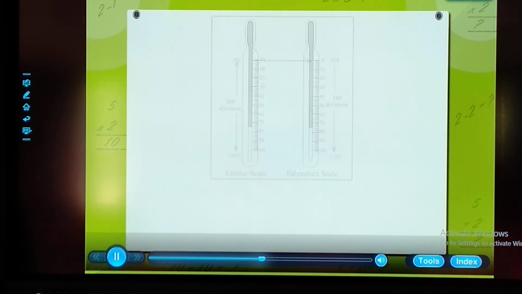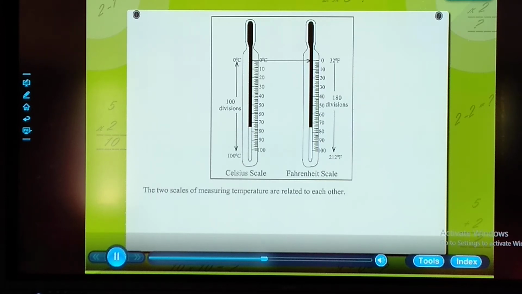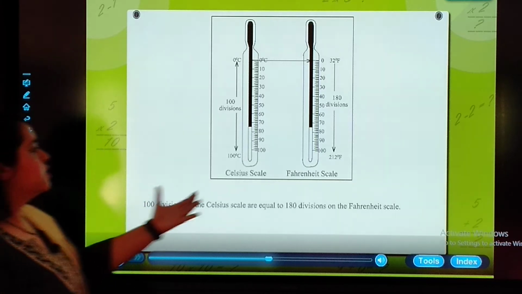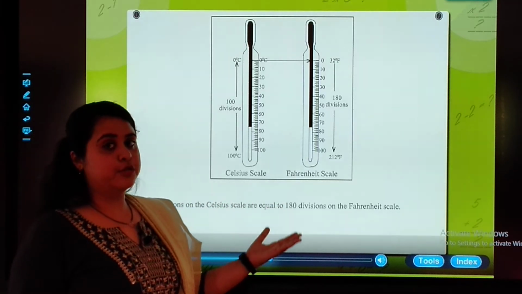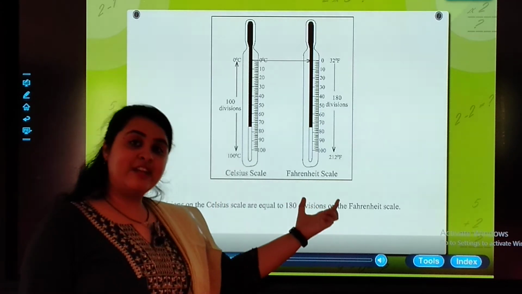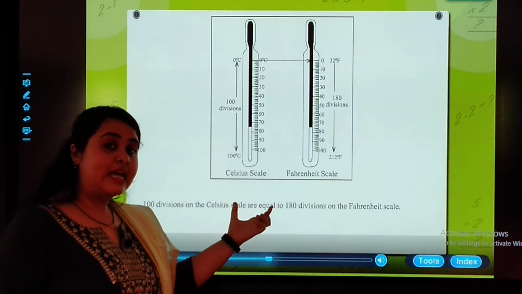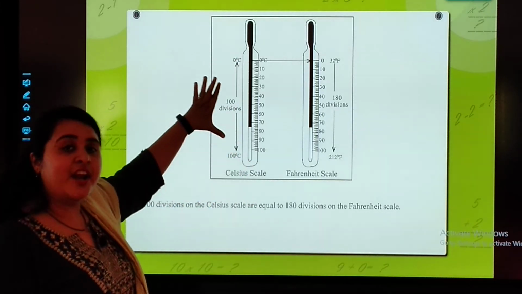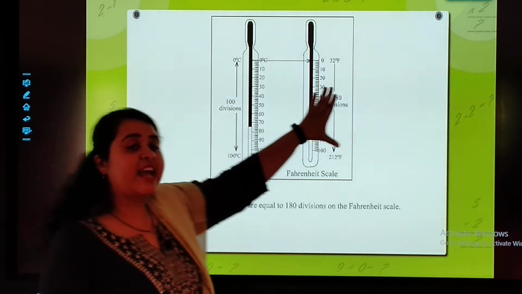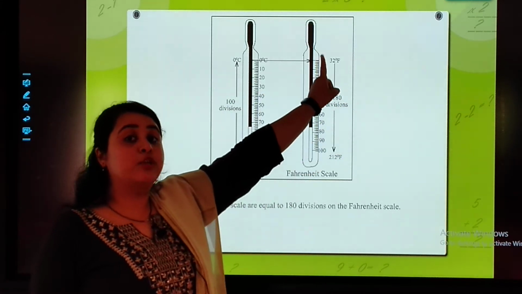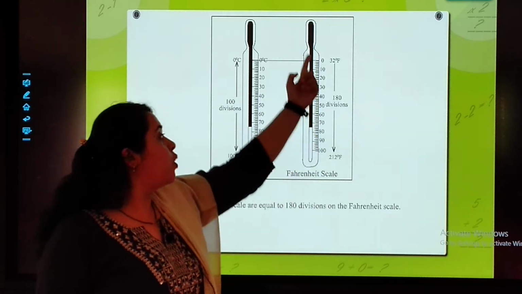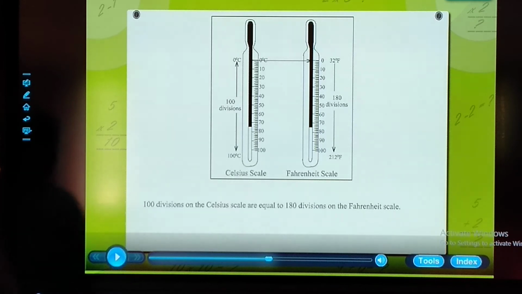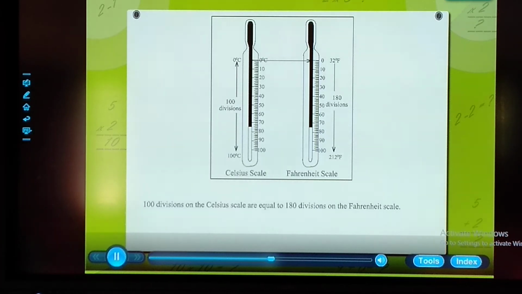Conversion of scales. The two scales of measuring temperature are related to each other. 100 divisions on the Celsius scale are equal to... Students, now we will learn about conversion. Celsius scale, Fahrenheit scale. In Celsius we know the starting point is 0 to 100, so in between there will be 100 divisions. But the Fahrenheit scale starts from 32 to 212, so in this there will be 180 divisions on the Fahrenheit scale.